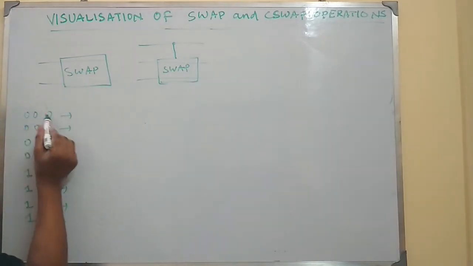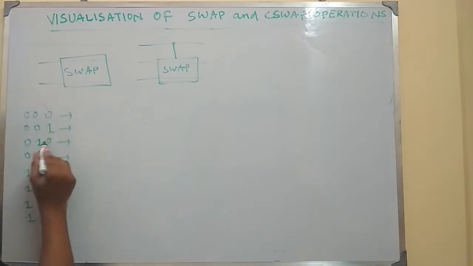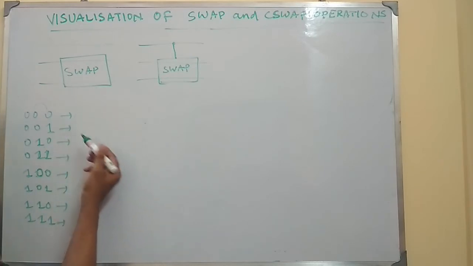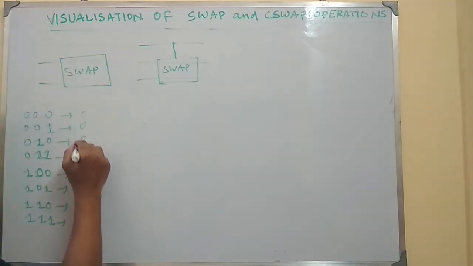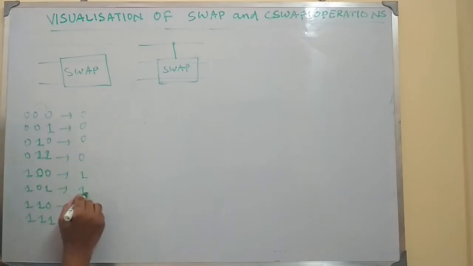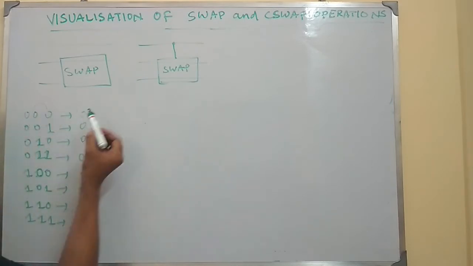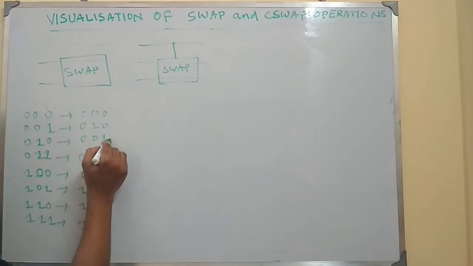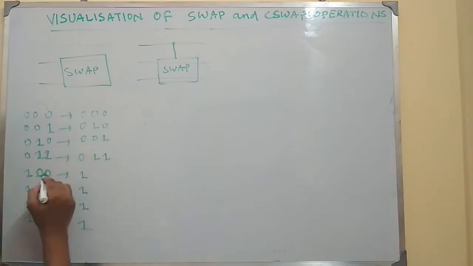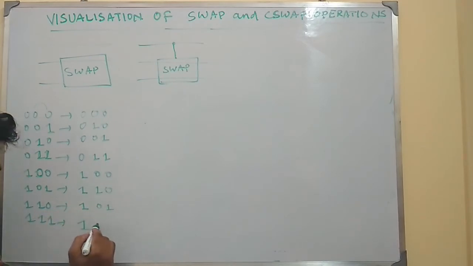So 00 will remain the same because it's 000 after the swap. 01 will become 10, 10 will become 01. The first qubit will remain the same, and then swap will operate on the last 2 qubits. So 000 will remain 000, 001 will become 010, 010 will become 001, 011 will remain the same as 011, and likewise 100 stays, 101 becomes 110, 110 becomes 101, and 111 stays 111.